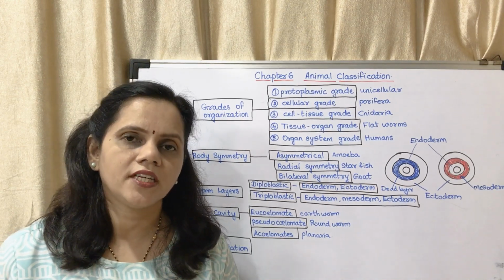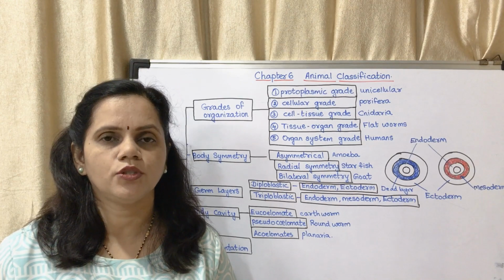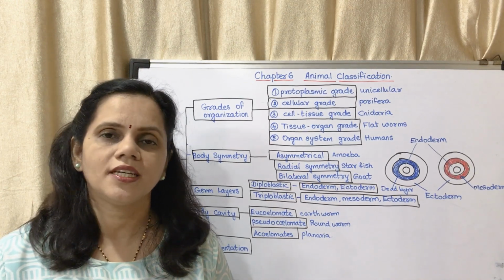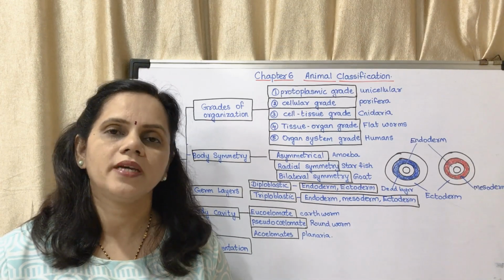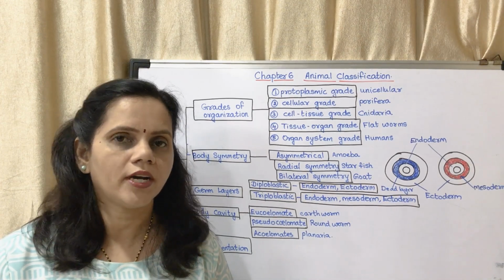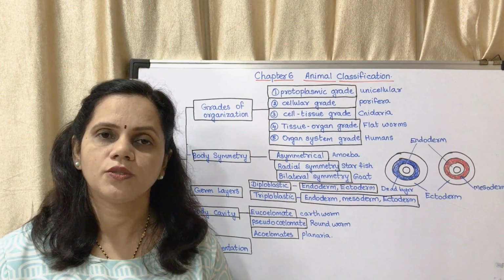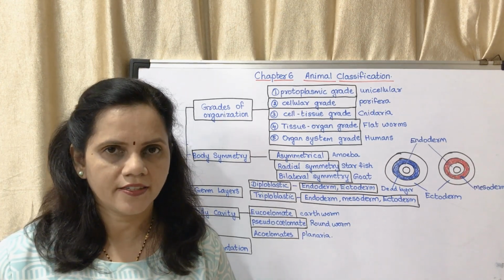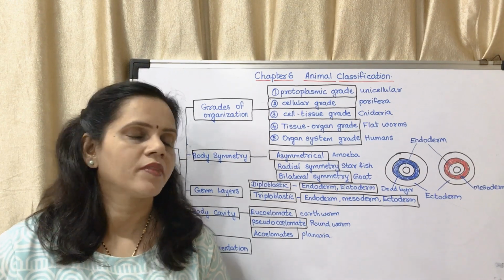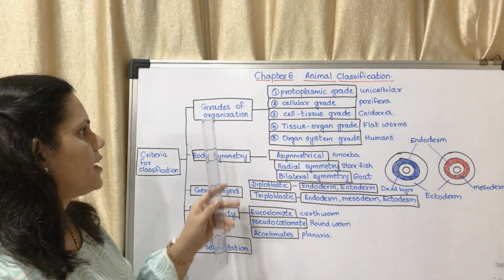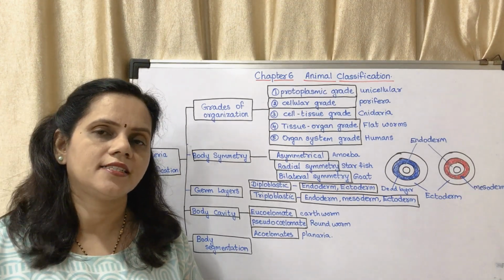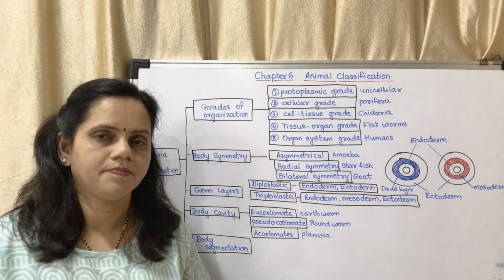Now, this classification is based on some criteria which were put forward by Robert Whittaker's 5 kingdom classification. So, it is a traditional method. Based on that, there are some very important points which we have to learn. Today we will see the criteria for classification of the animal kingdom. The first criteria is grades of organization.